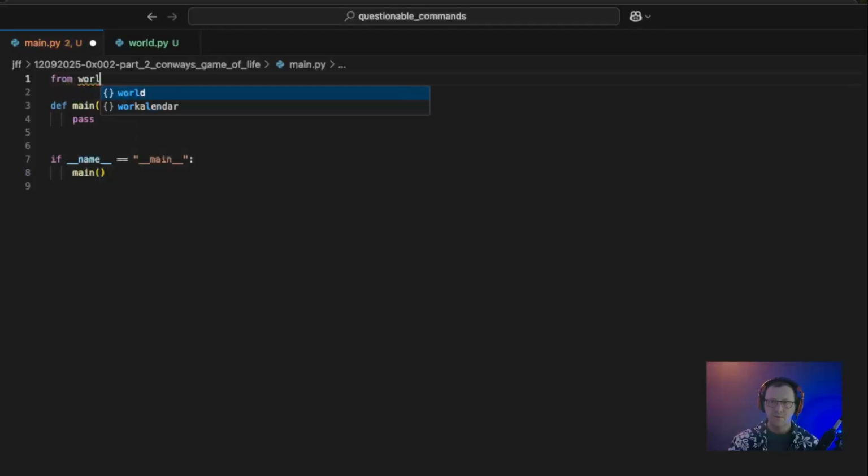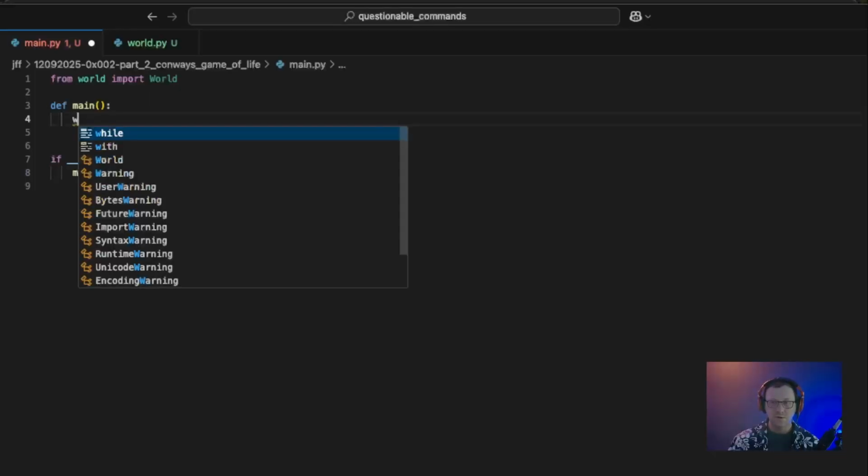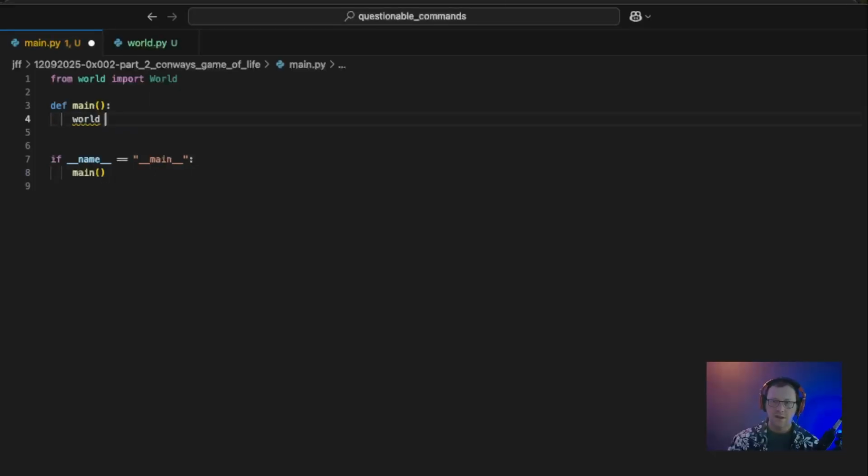So from world import World, and inside of our main we will instantiate world, and I am going to go ahead and just keep it named world. This might look like we've got a naming conflict here, but Python is really only pulling in this capital W World.